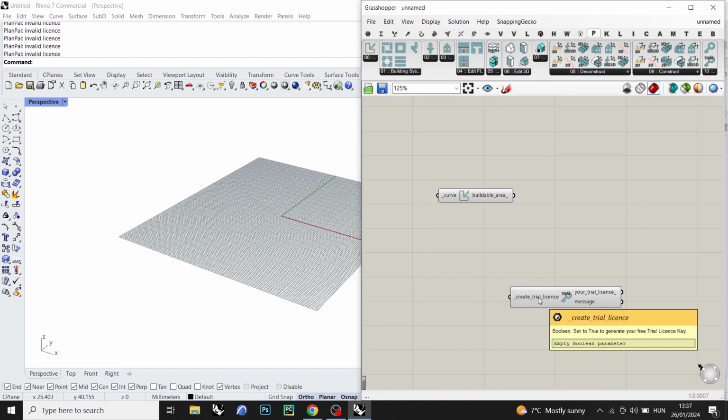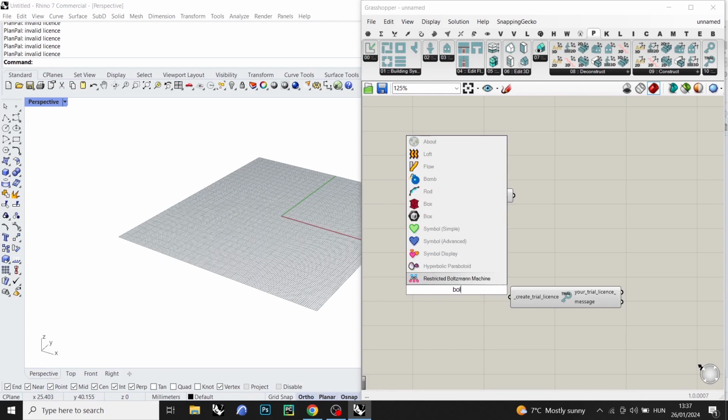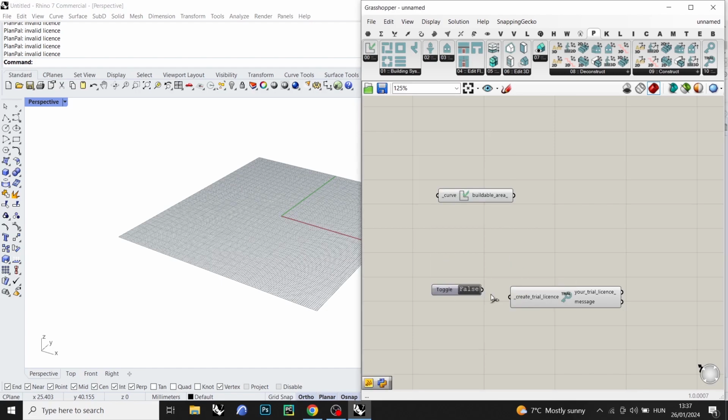You just simply have to create a boolean toggle and set it to true, and here you have your new trial license, which will work for 30 days.